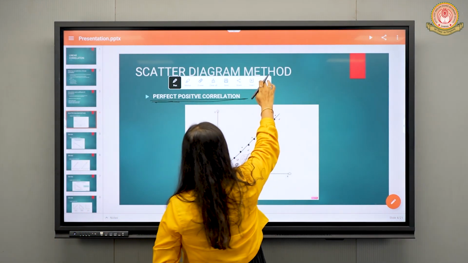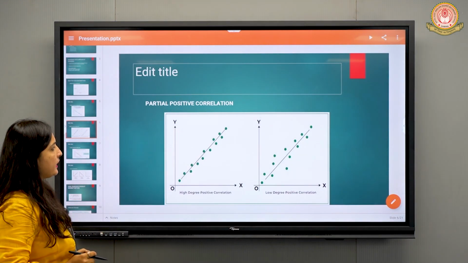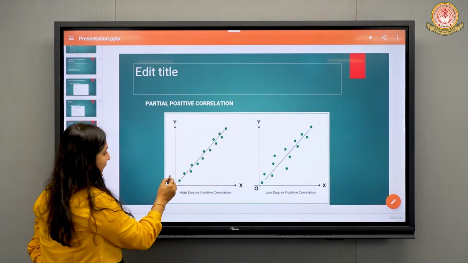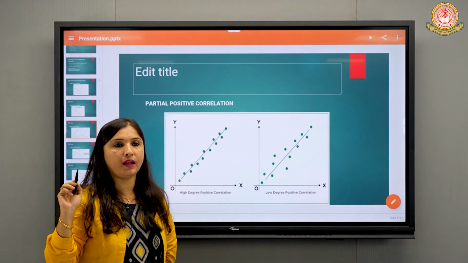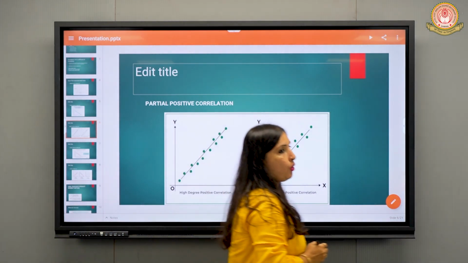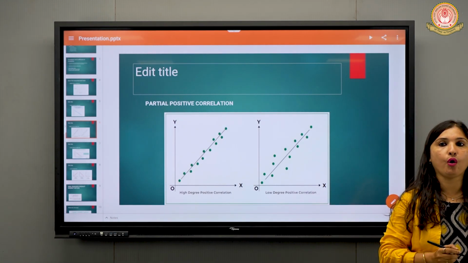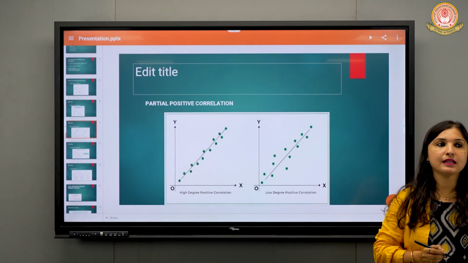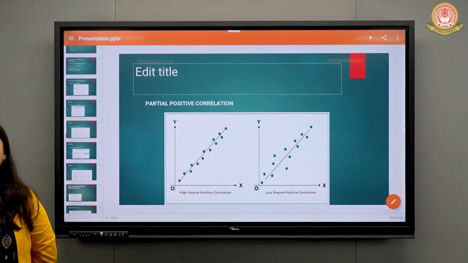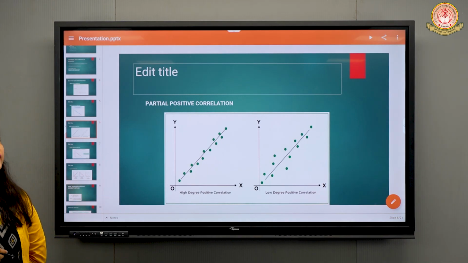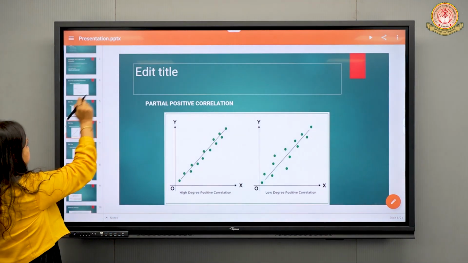Let me show you the diagram of partial positive correlation. Yes, can you see, is there a straight line? The points are scattered. They are not in a straight line. We have just made a line to show the points are nearer to the line. Right? When this type of correlation is there, we call it partial positive correlation. Is it clear? Now, if going upward is positive correlation, then if the points are going downward, what will it be? Negative correlation. Smart enough, right?